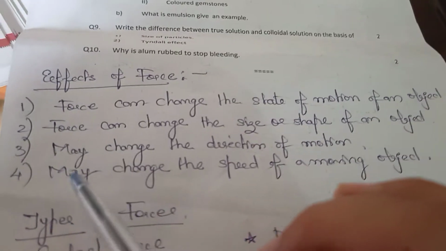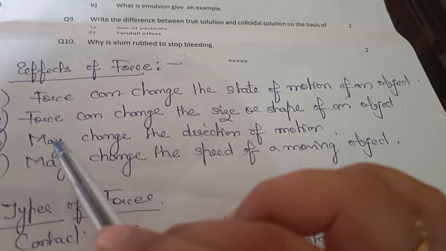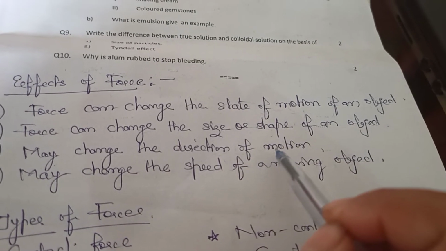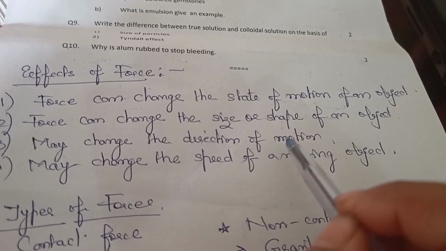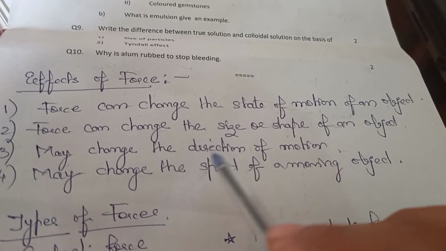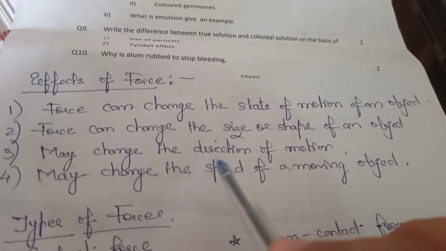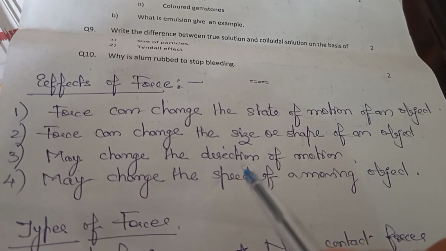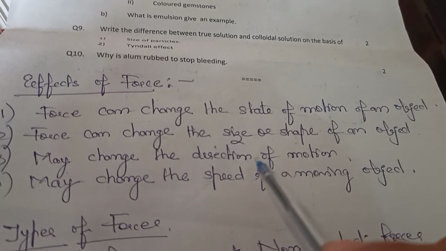Now the next point is force may change the direction of motion. Like the bicycle you are running, then you have taken a turn. For taking a turn, you have to apply force. You have to turn the handle. When you are turning a handle, that means you are applying force.